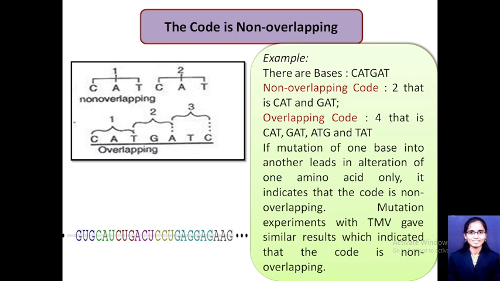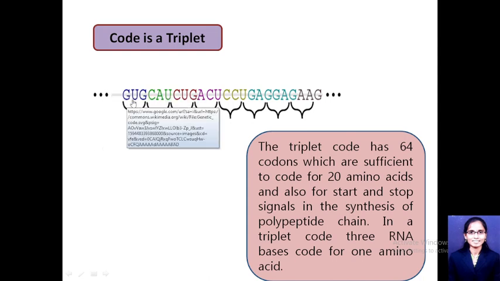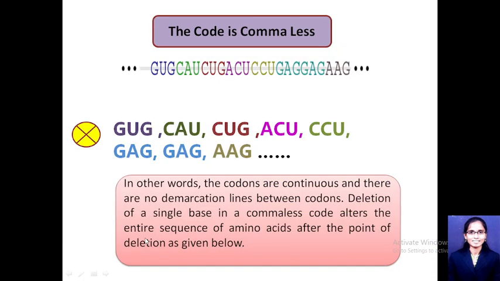Another feature of the code is that it is non-overlapping. That is, when the mRNA is read by the tRNA, it is never read like GUG, then UGC, then GCU. That would be overlapping, right? So it will not be read in this manner. It will read just GUG, then the next three, CAU, then the next three, CUG. It will never read GUG and then again UGC like that. So the genetic code is non-overlapping. Whenever the genetic code is read during translation, it is in a non-overlapping manner.